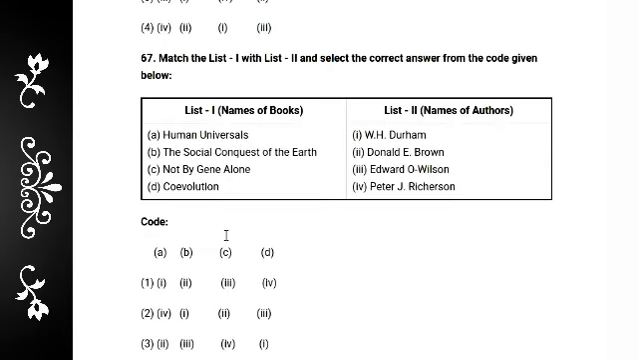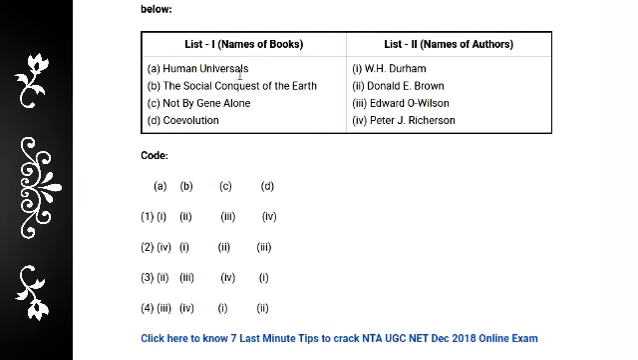And next there are question match again. There are the name of books and author. Very interesting. Must practice different names and books in geographical thought. Human Universal, The Social Conquest of the Earth, Not by Genes Alone, and Coevolution. These are the very latest for 2020 NTA. Must practice the name of authors, and definitely these are